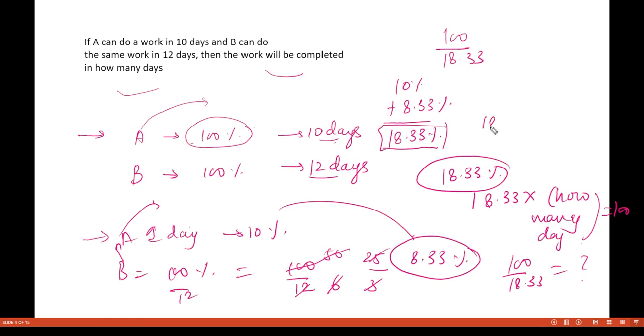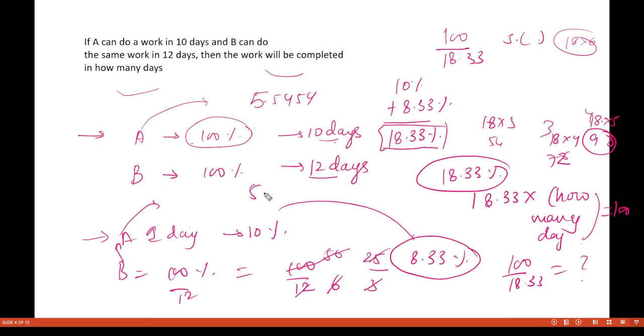See, 18 threes are how much? 8 threes, I think, 54. Okay, 18 fours are how much? 8 fours are 32, and you will get 72. And how much is this? 8 fives are 40, and this will become 90. And it will not go 18 into 6 because that will be bigger. So you will have 5 point something. There also we were getting 5.5454. Here also we are getting 5 point something.